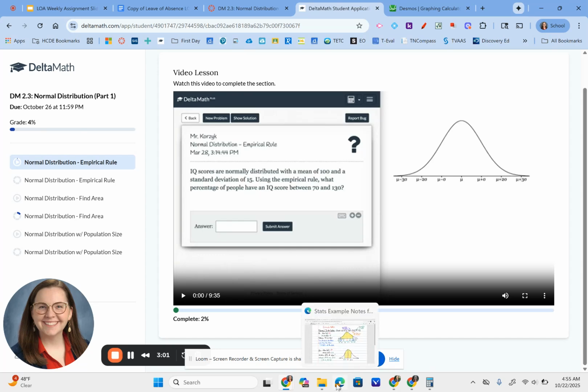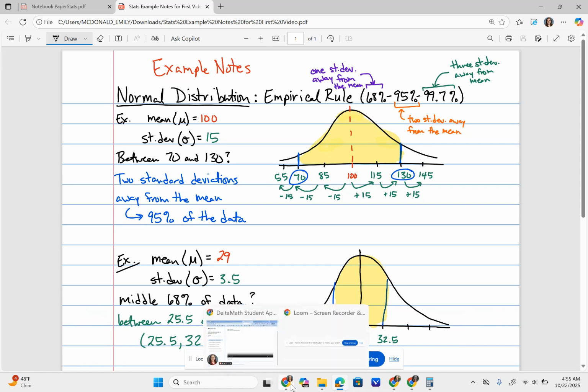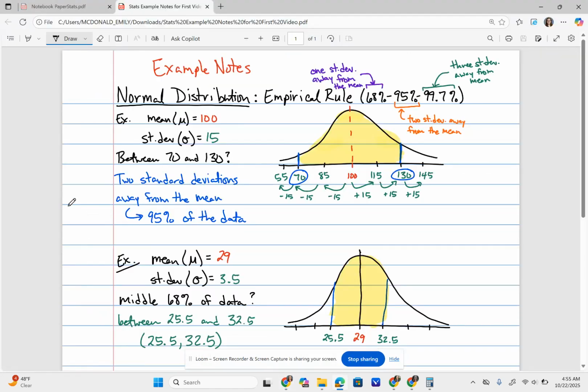So I already watched the video, and as I did, these are some example notes that I decided to write based on that first video. If you want, you can write down the entire problem. I decided not to, I didn't think I needed it, but you might. Again, it's your notes. You need to make those decisions. You might color code things. You might draw stuff. You might just write the example problems. You might write the definitions. Again, it depends on what's being covered in the video. But this is an example of what I thought was important from that first video.